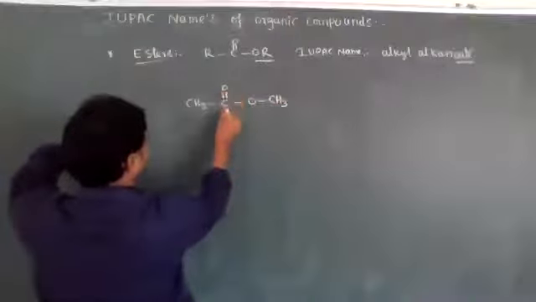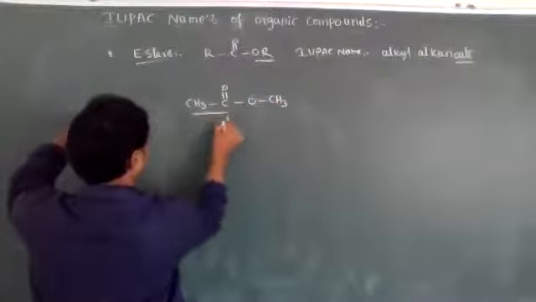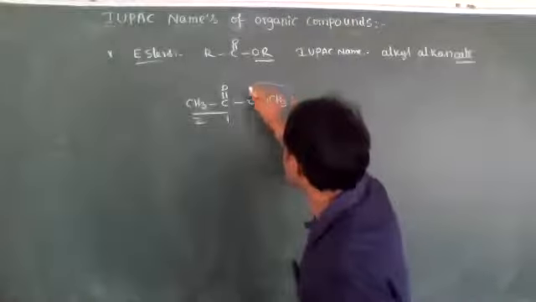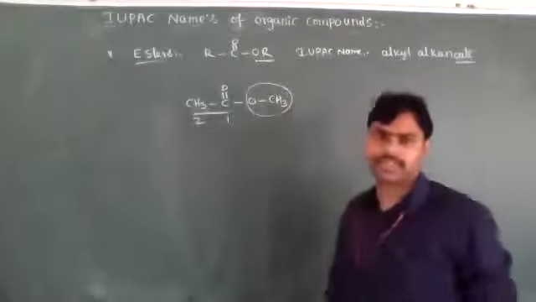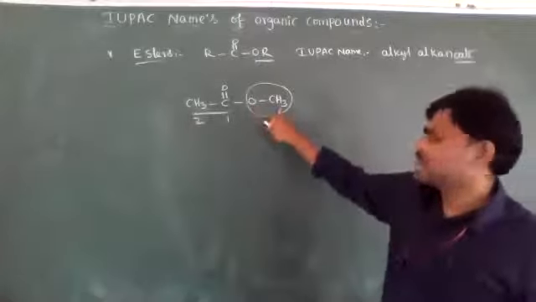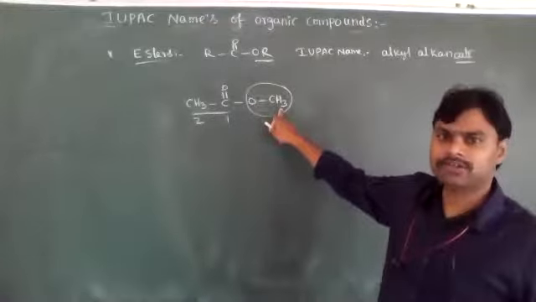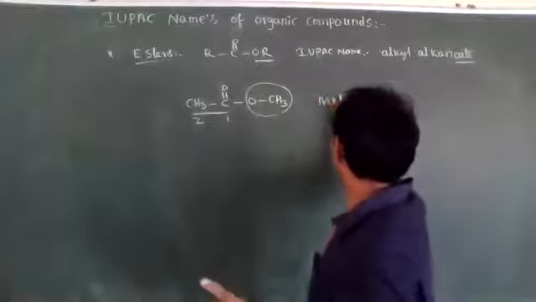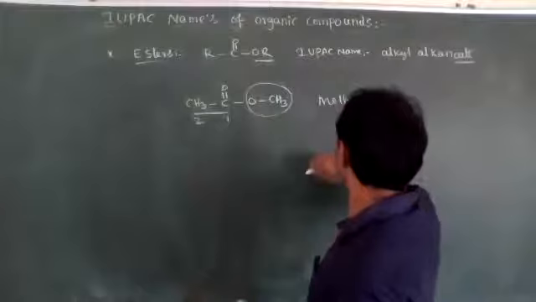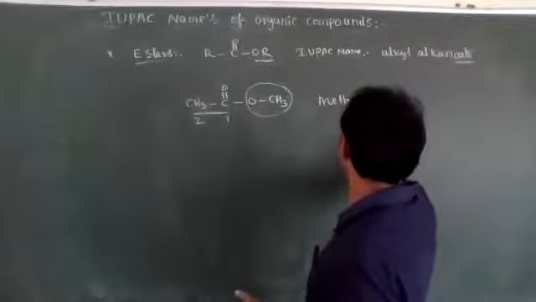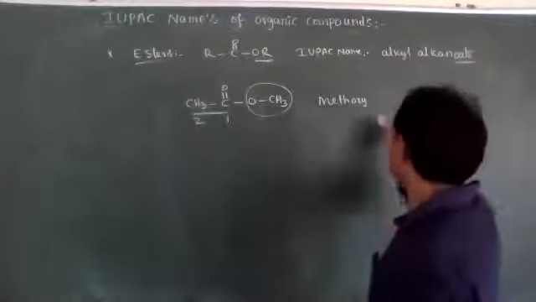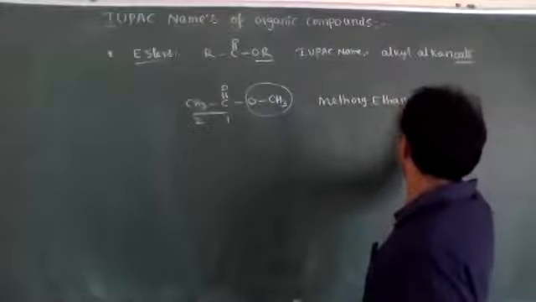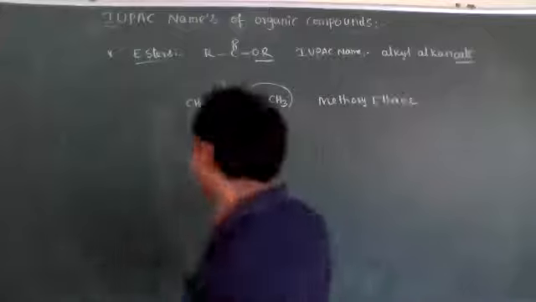The C double bond O group attached carbon: how many carbons? Two carbons are present. The remaining part is the substituent, the prefix. Now this oxygen is connected on the right side to an alkyl group. How many carbons? One carbon. That's why it is methoxy. Methoxy ethane. Its IUPAC nomenclature is methoxy ethane.